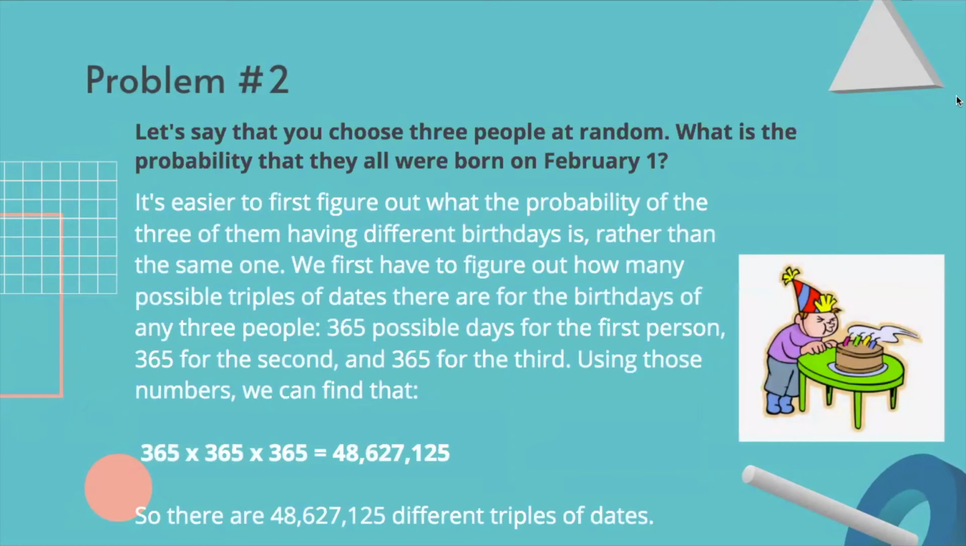Problem number 2. Let's say that you choose 3 people at random. What is the probability that they all were born on February 1st? It's easier to first figure out the probability of the 3 of them having different birthdays, rather than the same one. We first have to figure out how many possible triples of dates there are for birthdays of any 3 people: 365 possible days for the first person, 365 for the second, and 365 for the third. Using those numbers, we can find that 365 times 365 times 365 equals 48,627,125. So there are that many different triples of dates.